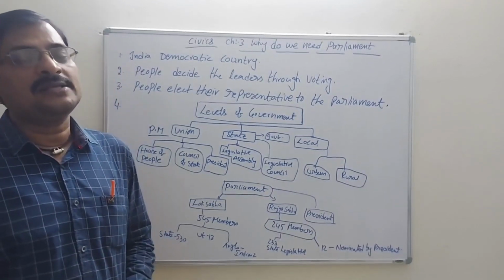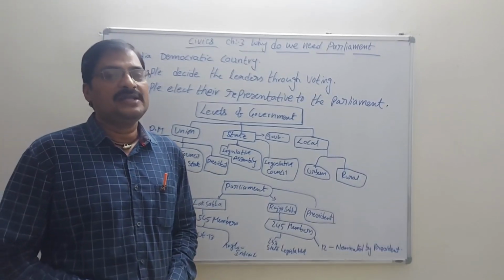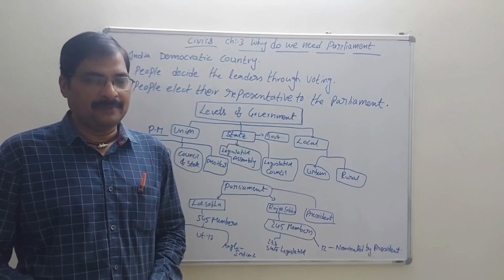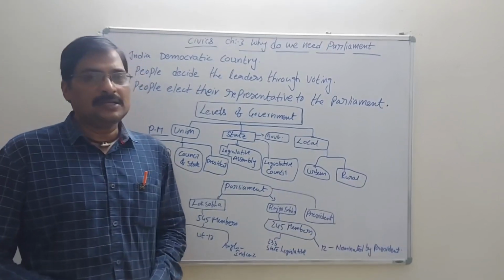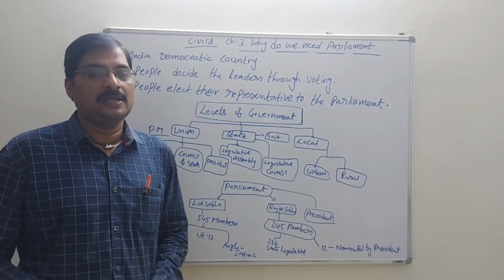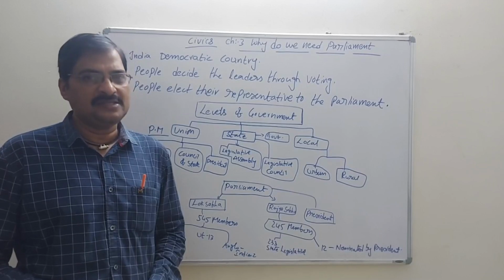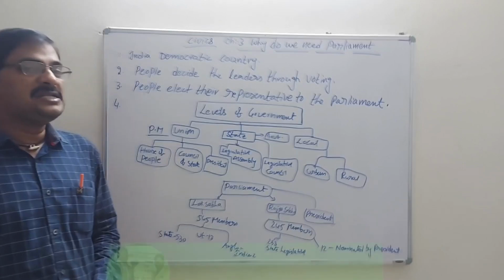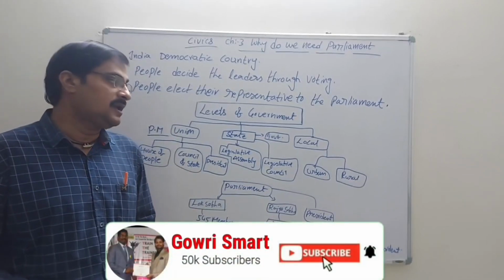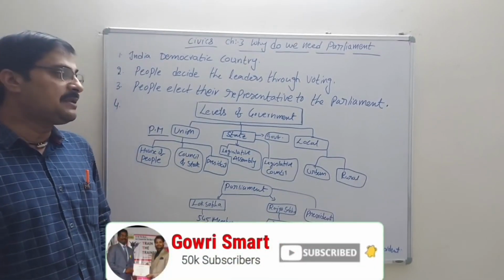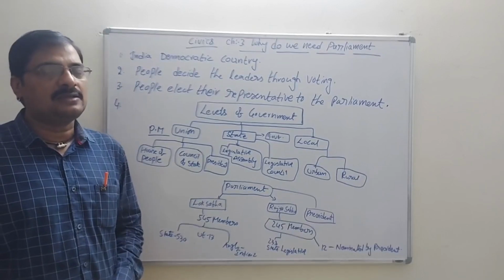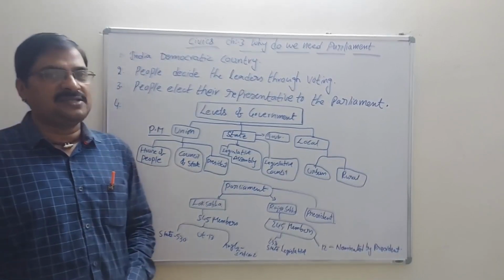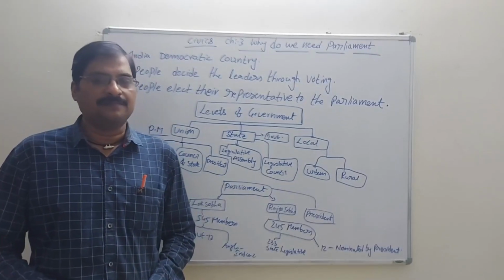Urban government is called the municipality. Cities and towns are called urban. Whereas rural means the villages, and panchayats are under the control of the rural government. Municipalities are under the urban government. Together, the urban and rural governments are called the local government. In every district we have local governments.